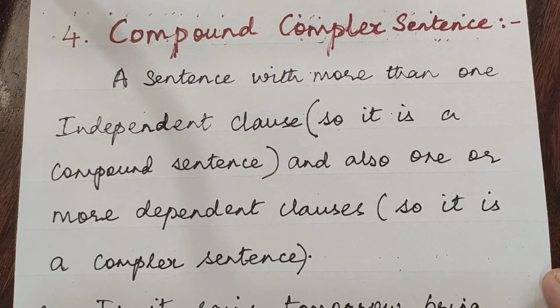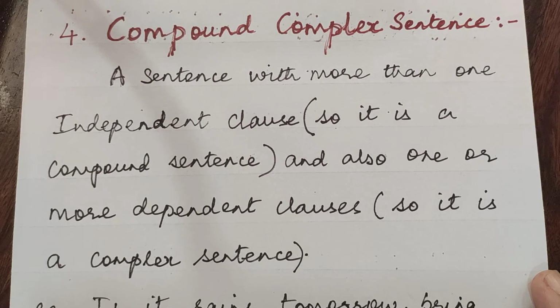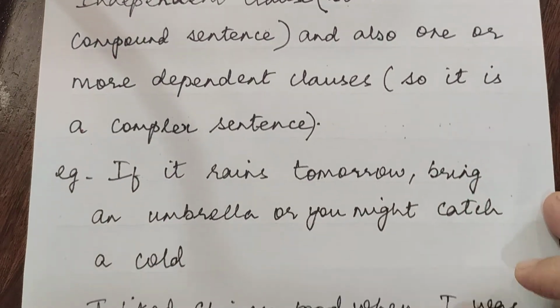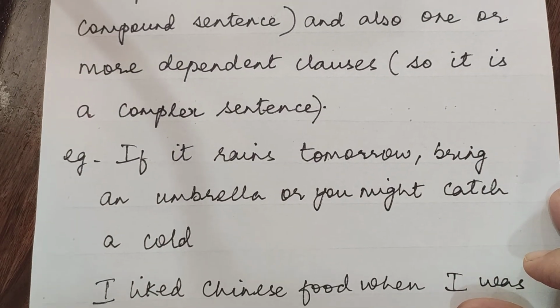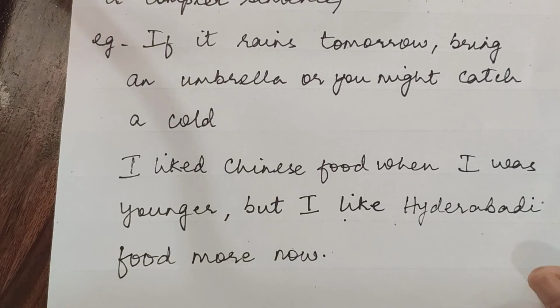Apart from simple, compound and complex sentences, we also have a category which is known as the compound complex sentence. In this sentence, we have more than one independent clause. So it is a compound sentence because it has a coordinating conjunction and also one or more dependent clauses. So because it has a dependent clause, it will have a subordinate conjunction. So it is a complex sentence.